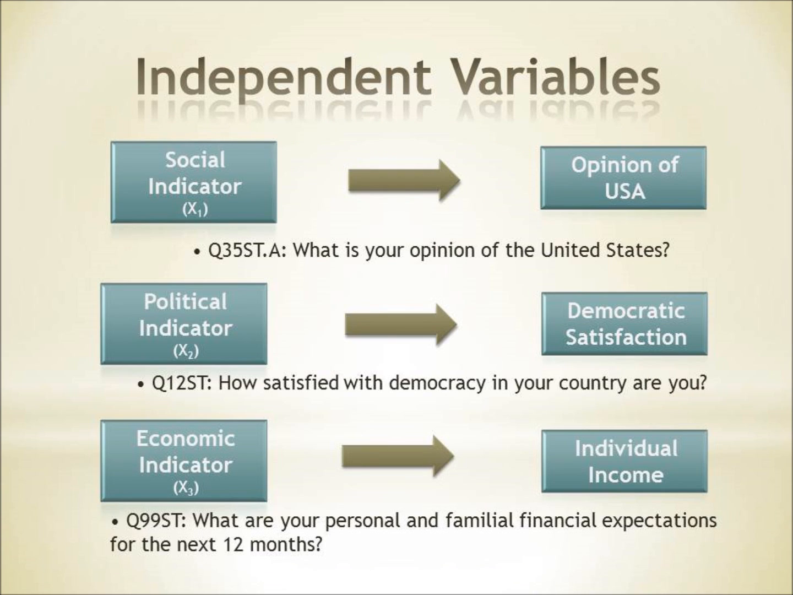The independent variables we have chosen for the study are as follows. The social indicator asks, what is your opinion of the United States? The political indicator measures democratic satisfaction, and the economic indicator measures income by asking, what are your personal and familial financial expectations for the next 12 months?